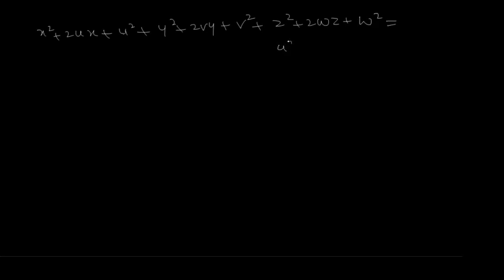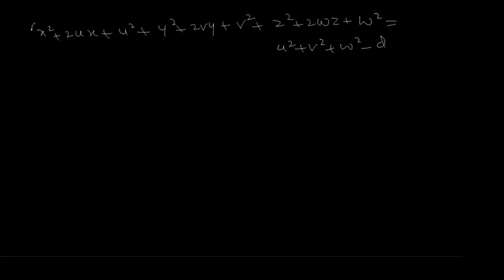Which gives x square plus 2ux, here I will add u square. Then the second term y square plus 2vy, here I will add v square. Then the third one z square plus 2wz, here I will add w square. Then this is equal to, here also I add u square plus v square plus w square, then minus d.